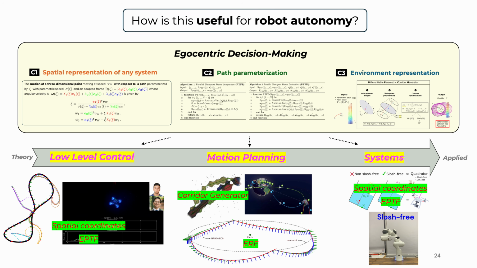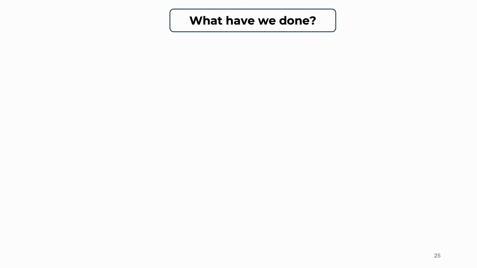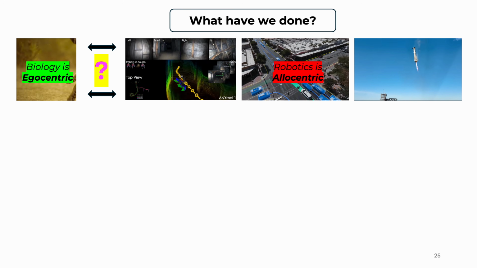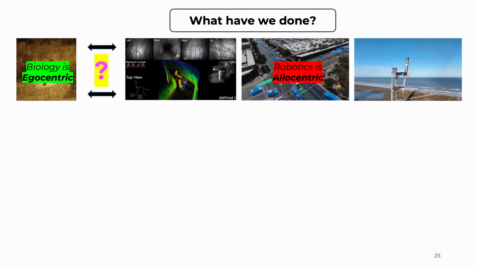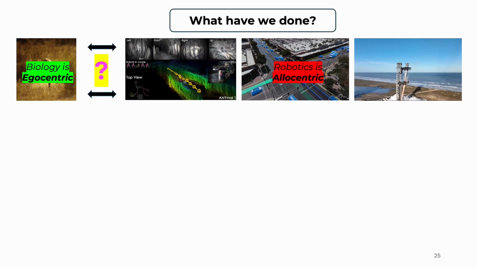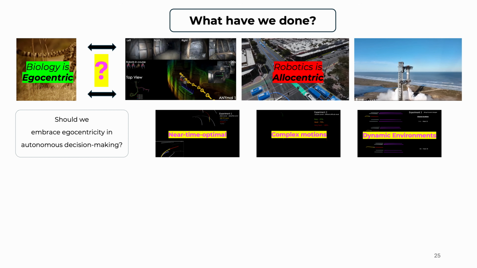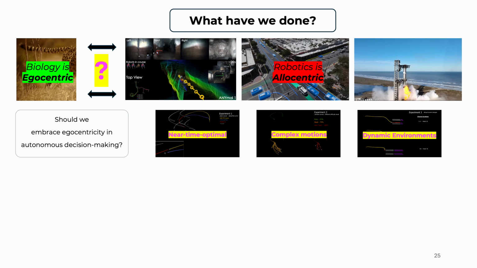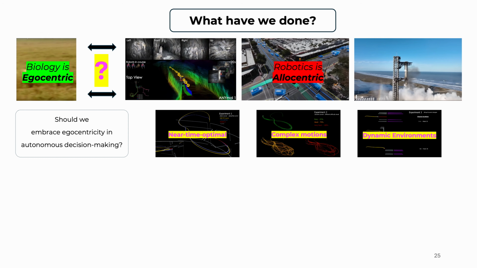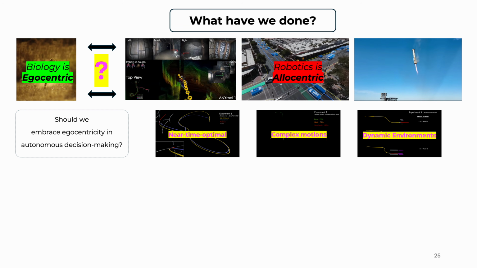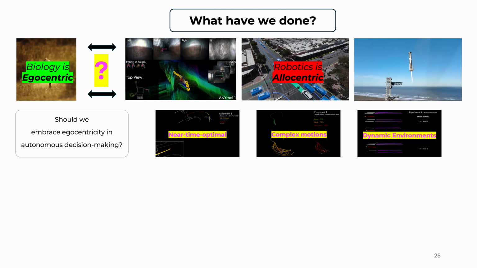With that, I finally have reached the end of my talk. So if you are not able to follow my explanations, or if I was talking too fast, please pay attention here, because this is the place where I'm going to summarize everything. We started the talk by identifying the need to embrace egocentricity in robotics and autonomous decision making. Instead of just jumping right into the problem, we sanity checked our hypothesis by evaluating it in a drone racing example. After seeing that thanks to egocentricity we are able to compute very complicated motions, we were motivated and propelled to generalize this to the broader robotic setup.